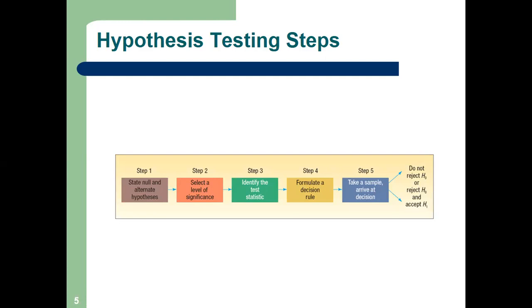Formulate a decision rule. Step five. Arrive at a decision. Either reject the null hypothesis or do not reject the hypothesis.